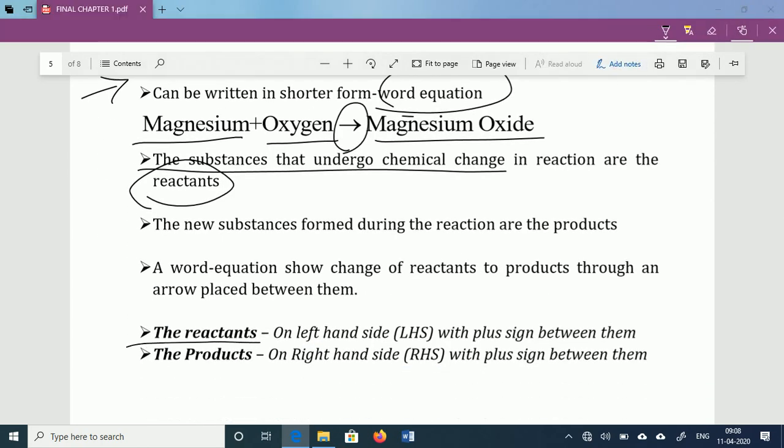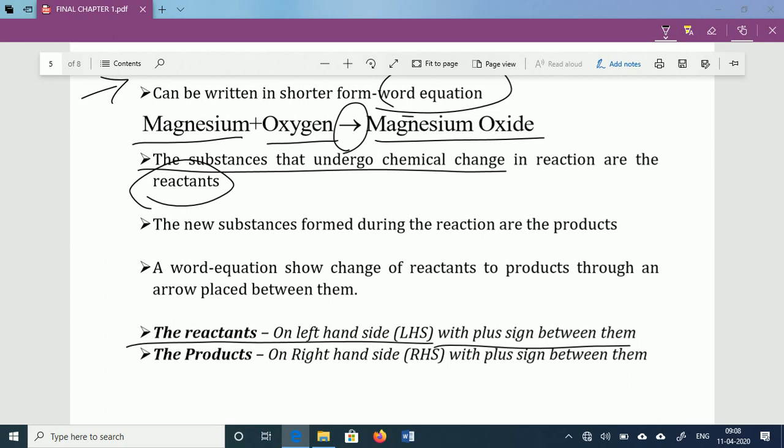Reactants should be on the left hand side of the arrow. If there is more than one reactant, it is represented by putting a plus sign between them. We should place the plus sign between all the reactants, and later on we will show the arrow.